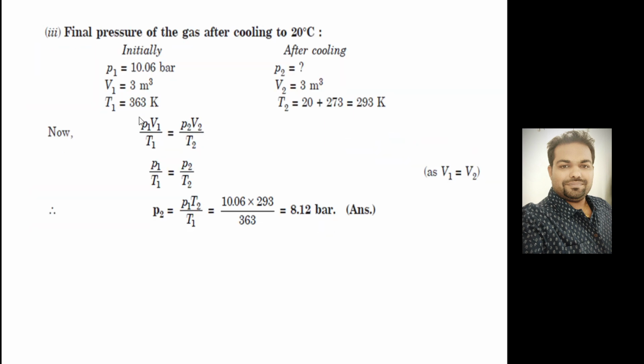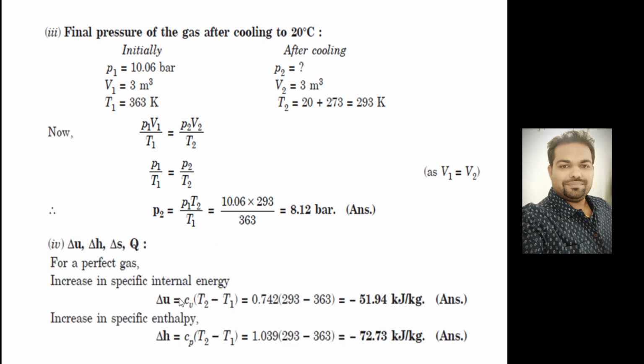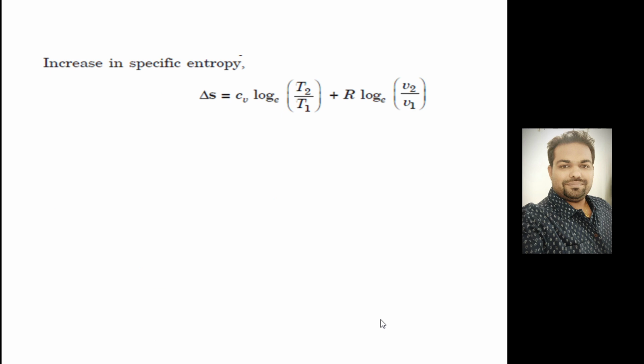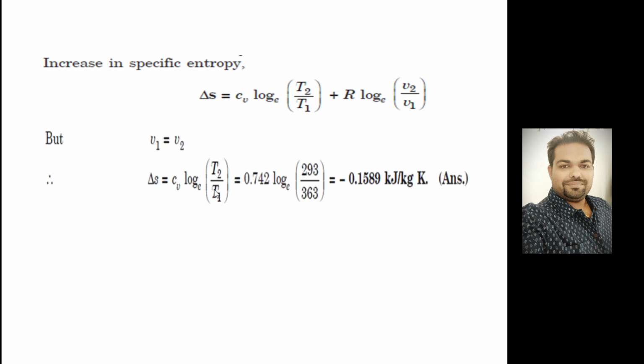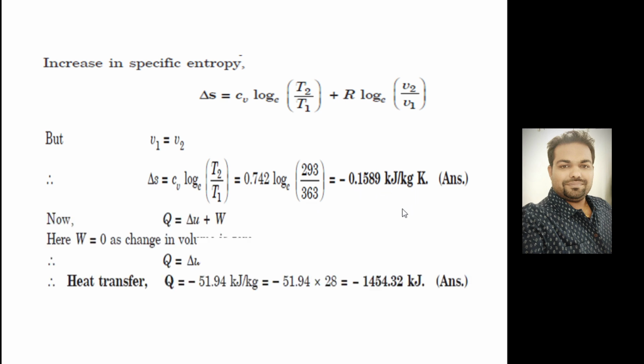So if you solve, as I said, with P1, T1, T2, P2 can be calculated, right? A very simple way. And fourth, the change in internal energy is Cv times (T2 minus T1), and delta H is Cp times (T2 minus T1), this is here. As we know, the change in internal energy is negative, so the heat transfer is also negative. Like that you can solve. For the change in specific entropy, Cv ln of T2 by T1 plus R ln of V2 by V1. The second term will not be there because the volumes are same. Only this term will be there. So you can calculate Cv ln of T2 by T1, that comes to minus 0.1589. So work is 0, and the heat is negative, so a negative sign. Like that you can solve the problem.